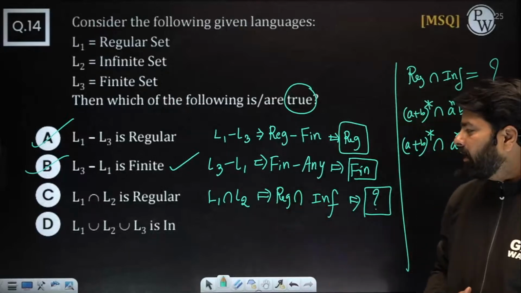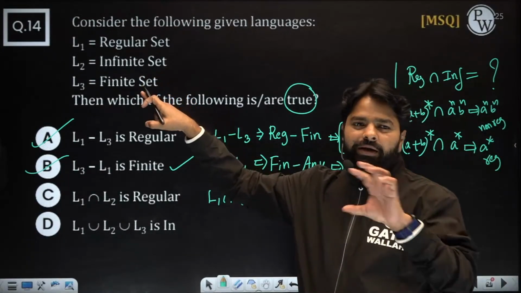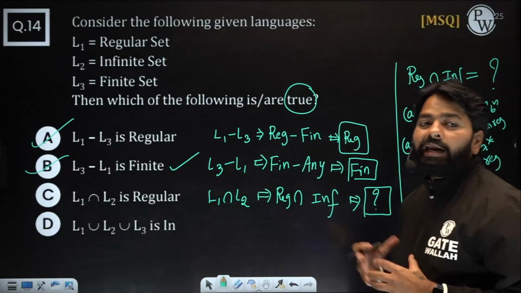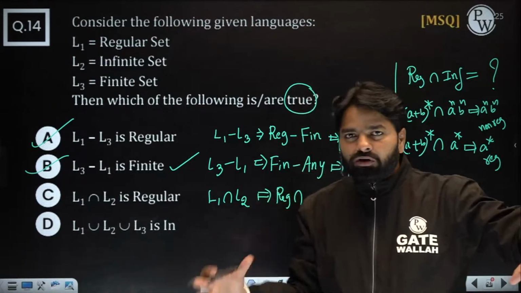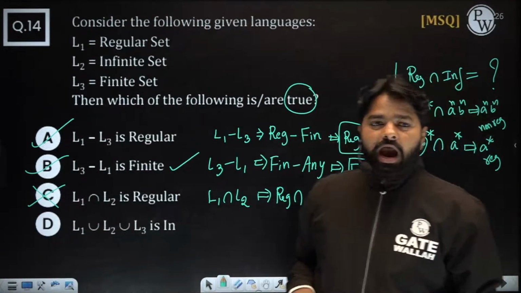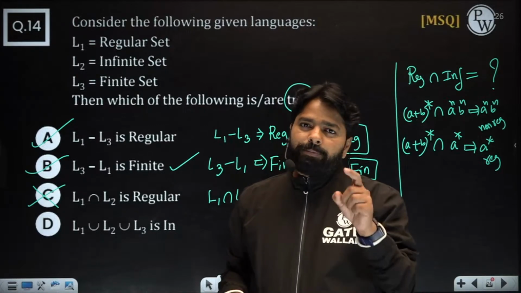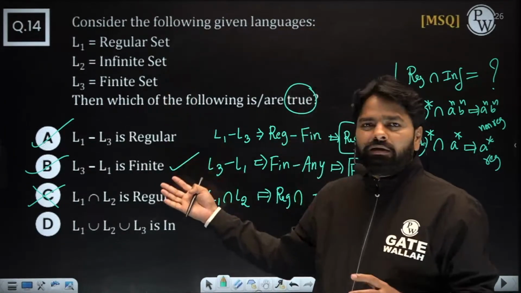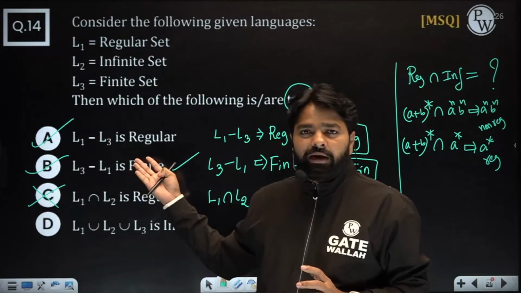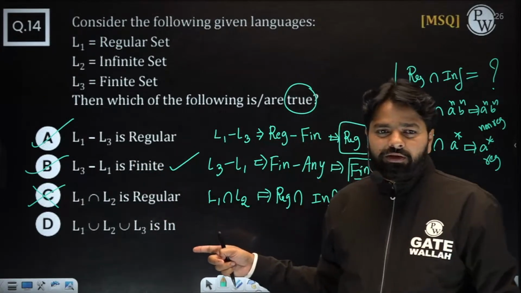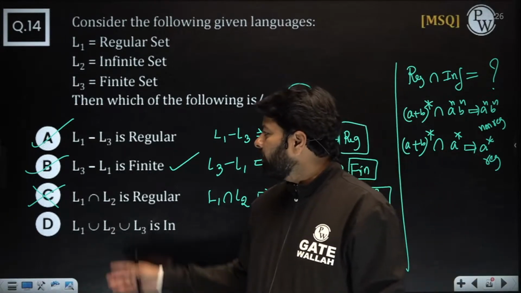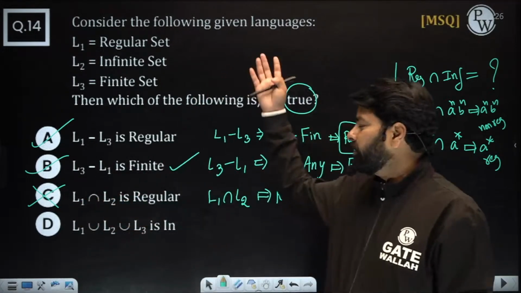You should understand clearly what is given to you: an infinite set, but not a particular infinite. It should satisfy the whole world. That's why the answer is that it need not be regular. Sometimes regular, sometimes not regular. So this statement is completely wrong. When there is an MSQ, have you understood where you can make a mistake? You almost did it correctly, but because of one option you might lose the whole question. Even though you gave good answers, A and B, because of this you don't get the marks at all. Everybody clear on this point? You made a good effort, but the one option C could change your marks.